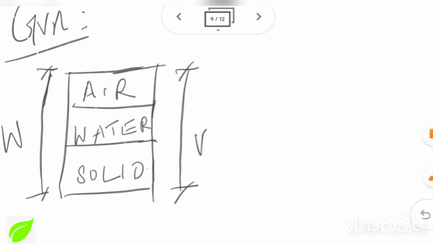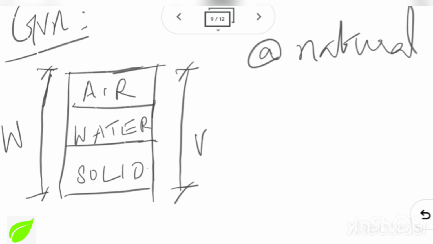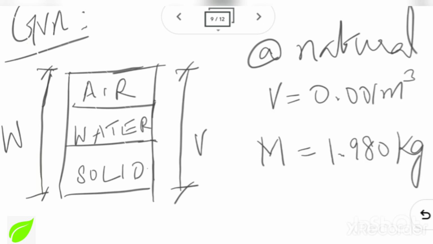So just take a look at the three-phase diagram. In this, basically soil has solid, water and air, because in the beginning what they have said, at natural condition they have given certain data. So natural condition means it will have air, water and solid. When it has all these three, they have given total volume and also total weight, in terms of mass. So we are not converting that mass into weight, just keeping it as it is.